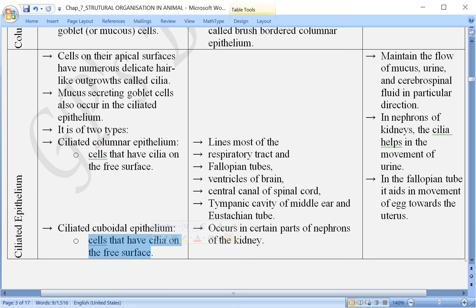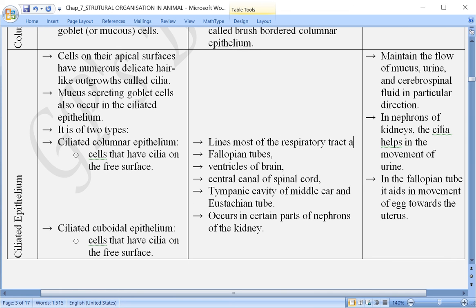Now, where is the location of ciliated columnar epithelium? So, they are present in the respiratory tract. They line most of the respiratory surface here, respiratory tract over here. Tract मतलब ये हो गया कि trachea and bronchioles we are talking here. Then it is present in the fallopian. Sometime back I had told you about the trachea. In the trachea what happens, the mucus is produced, and the cells over here which are lining on the inner surface of the trachea are of this type, ciliated columnar epithelium.